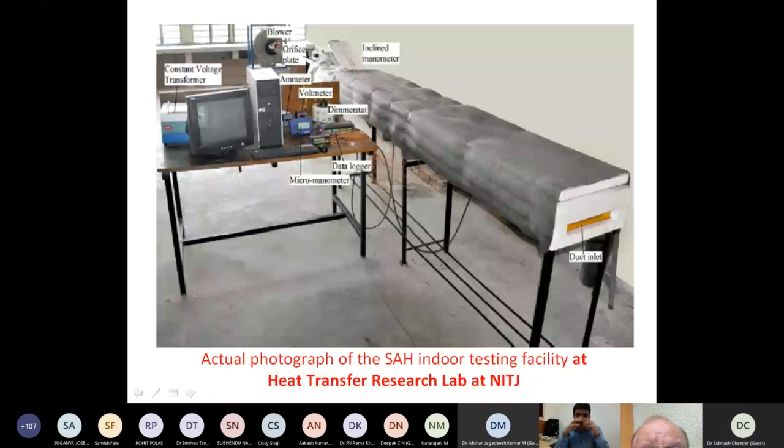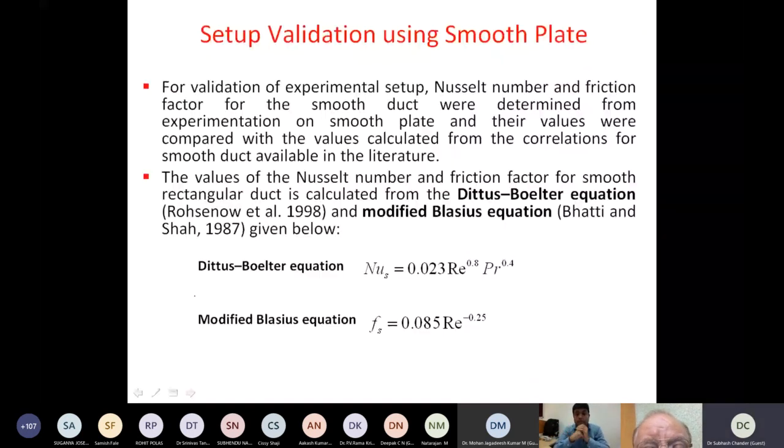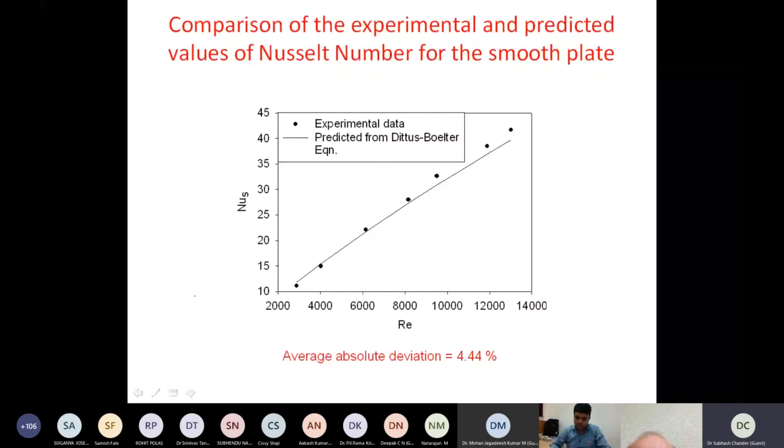Any setup needs to be validated, to make sure we get correct information. For that we did a comparison with the smooth plate, because the roughened plate we have used is being tested for the first time, and it is always more correct to validate the experimental setup against standardized data available from some source, right?